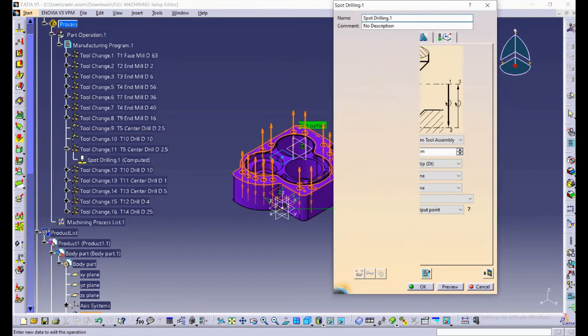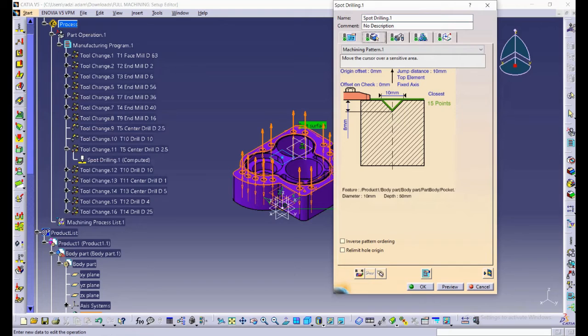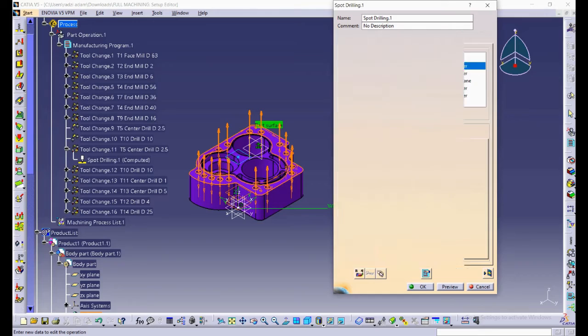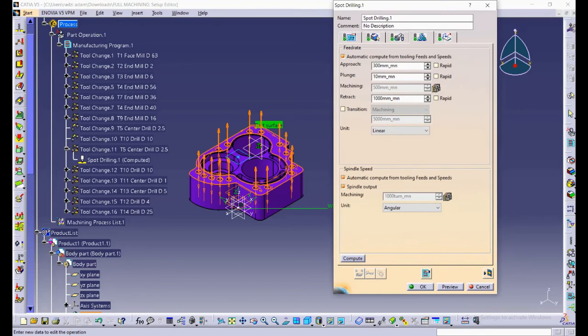For geometry selection, select the point that we need to do the spot drill. For this, we have 15 points, and change the jump distance to 10 mm, and also change the depth of cut to 8 mm. For macros management and feed rate, just use the default setting because it was already automatically defined.